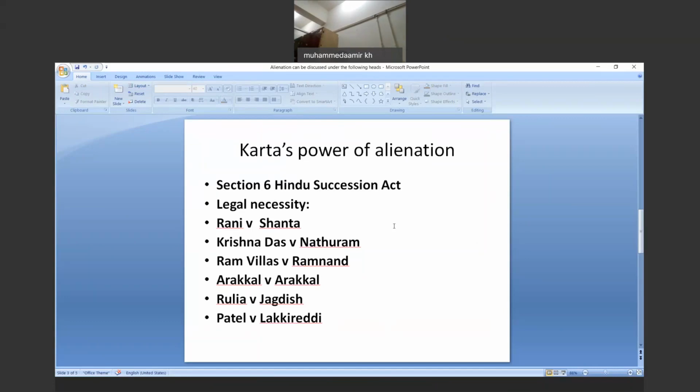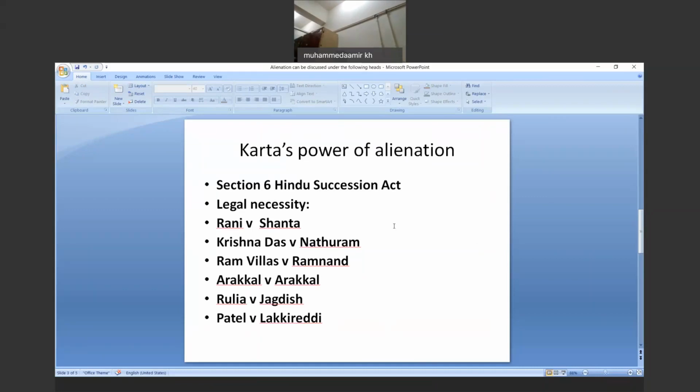If we try to correlate with section 6 of the Hindu Succession Act, the female share in the coparcenary property has vested in her on succession. When the succession has completed, the female is holding certain property, and what will happen to this property which she is holding?